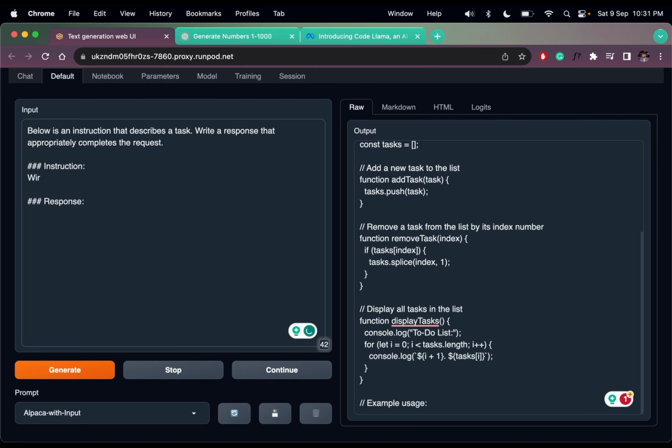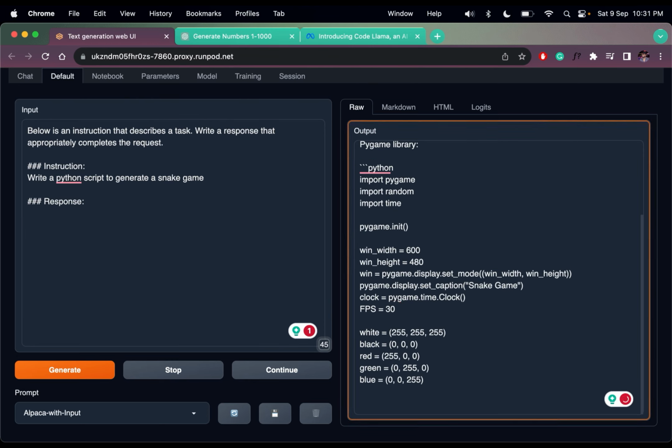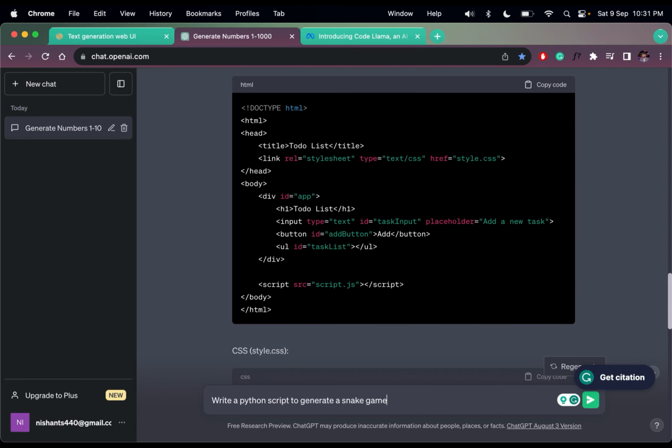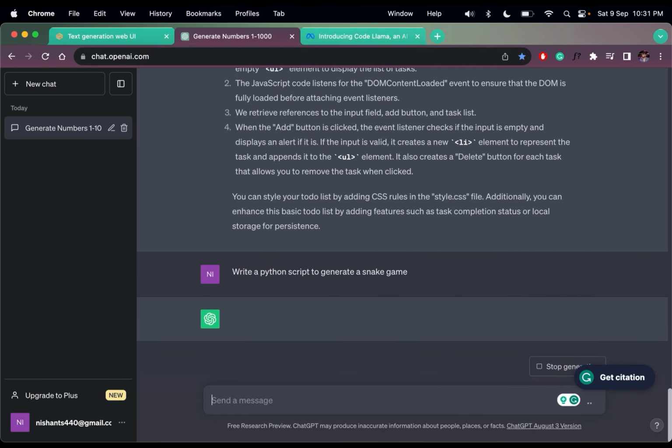Write a Python script to generate a snake game. Okay, generate it. We need to import these things. It stops in between. That is the flaw of this one. So if I generate this in ChatGPT, what will happen? Let's see.